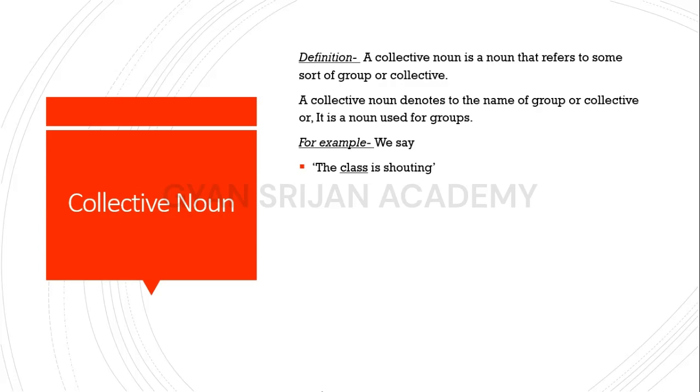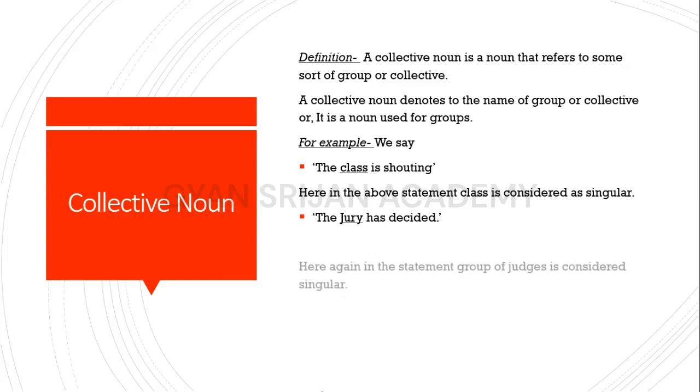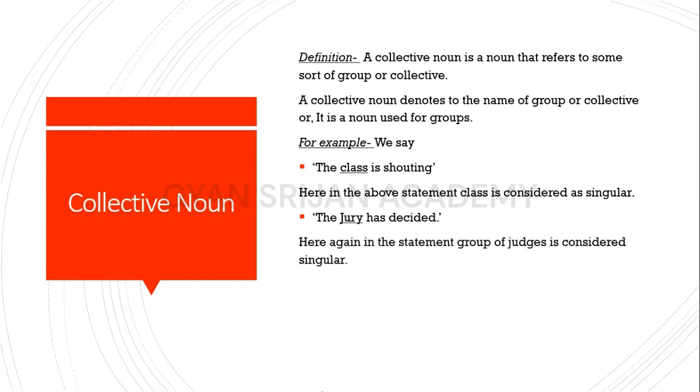So let's now focus on our noun. Here in the above statement, the class is considered as singular, and the jury has decided. Here also we saw that the class is again considered as singular. I think we will discuss later why it is considered as singular.